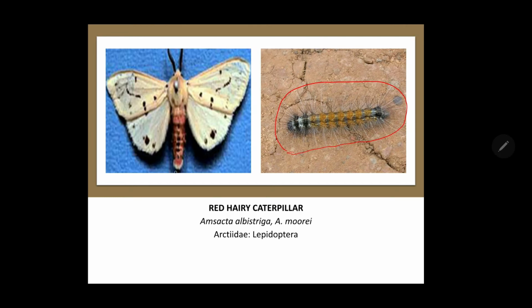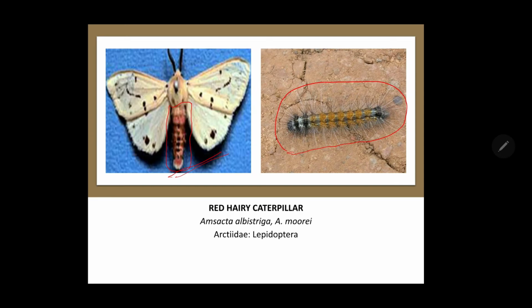Here you can see the adult having pale yellow colored wings with conspicuous irregular black spots, whereas the abdomen of this moth is orange in color and has a series of black spots on it. So with the help of these marks we can identify the hairy caterpillar.